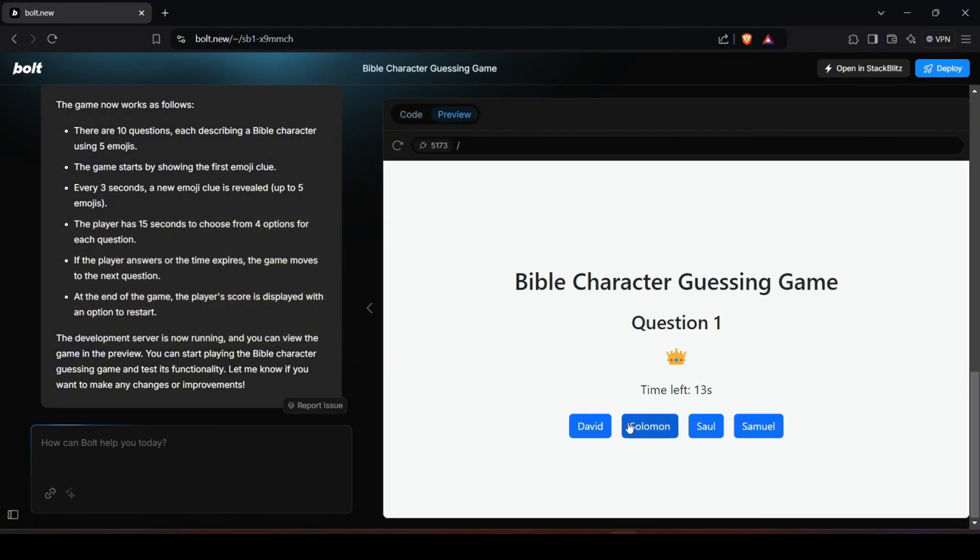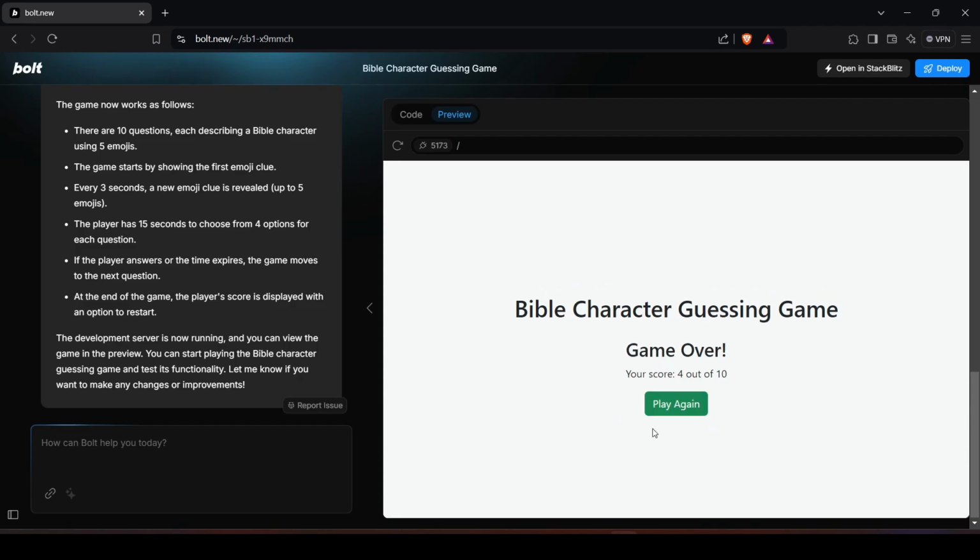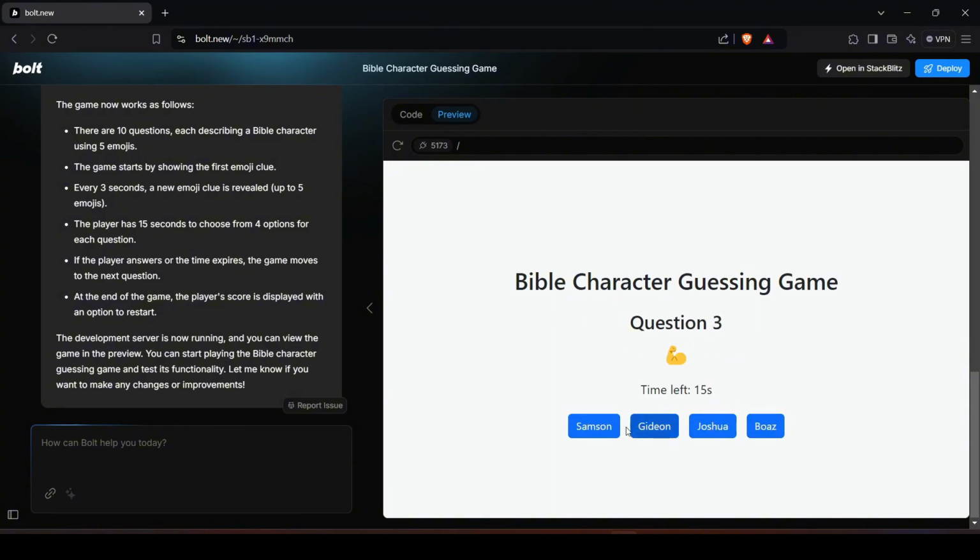Indeed it does. So let's see if this is working. Brown guitar, that looks like it's David. This is, I think, Noah. This is Samson, probably Abraham. Let's try Joseph, Rebecca, and then click somewhere again. 4 out of 10. So I'm not that good at this Bible guessing game. Let's see if I can play again. So it's working. So before anything else, let's try to deploy this.